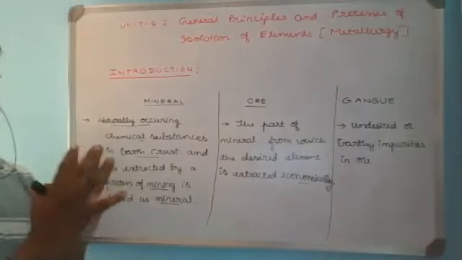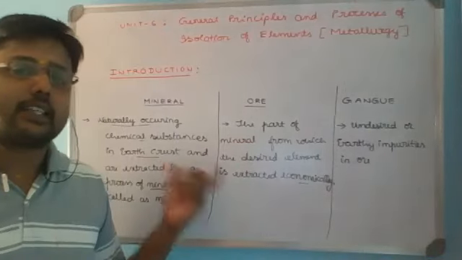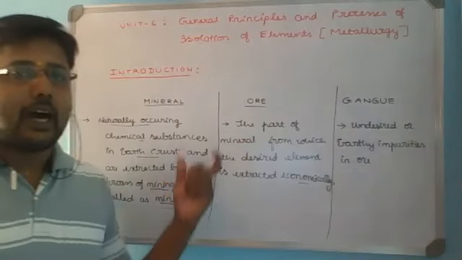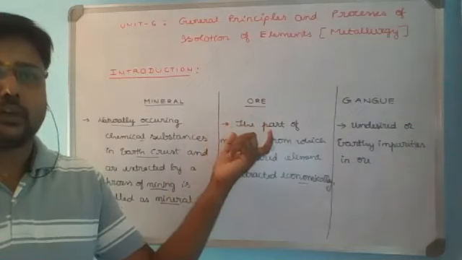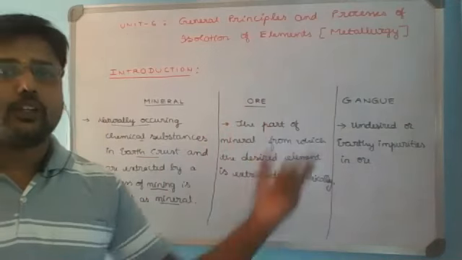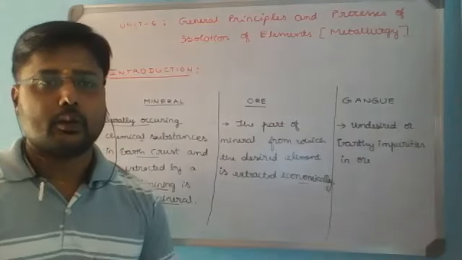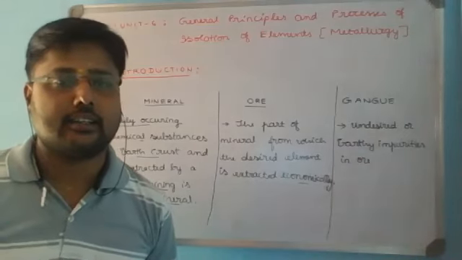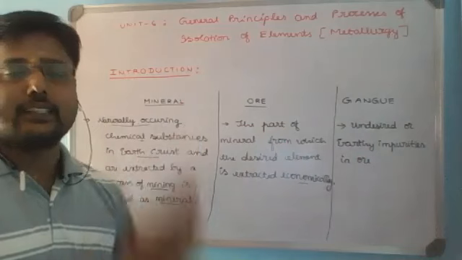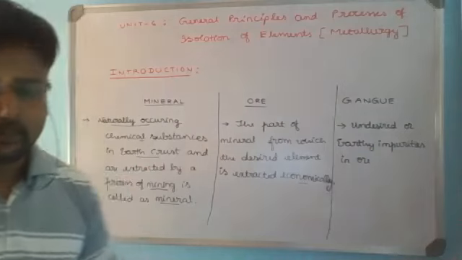So whatever the chemical substance we need to extract, that chemical substance extracted through a process of mining is called a mineral. From the mineral, the part of it which is economically preferred for its extraction is considered ore. During its extraction, it may be associated with undesired earthy impurities. Those are referred to as gangue particles. Now, if you know these three important things, you can say what exactly the branch metallurgy deals with. Hope the three pieces of information are clear.